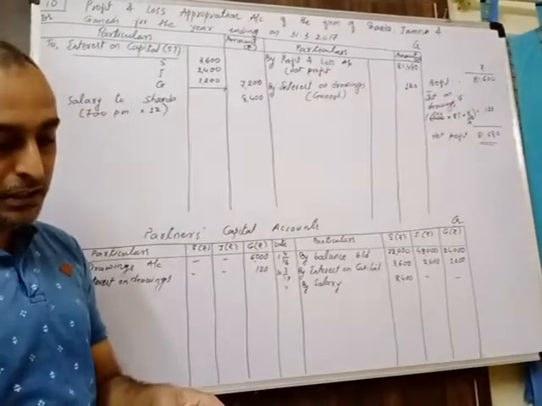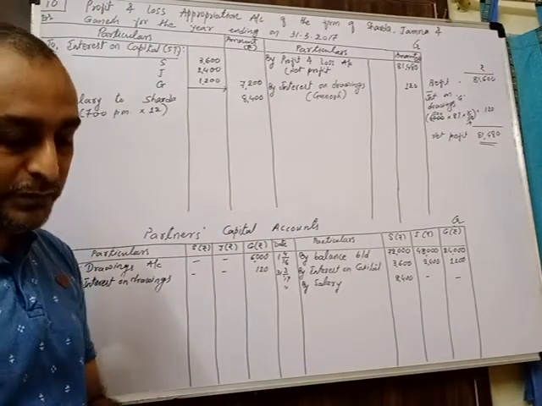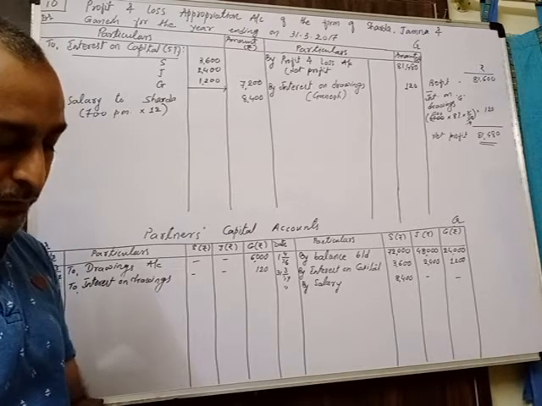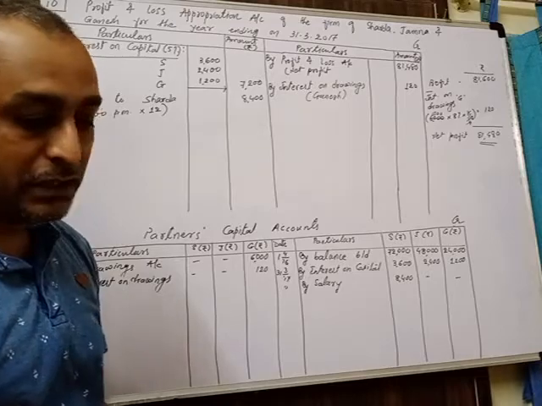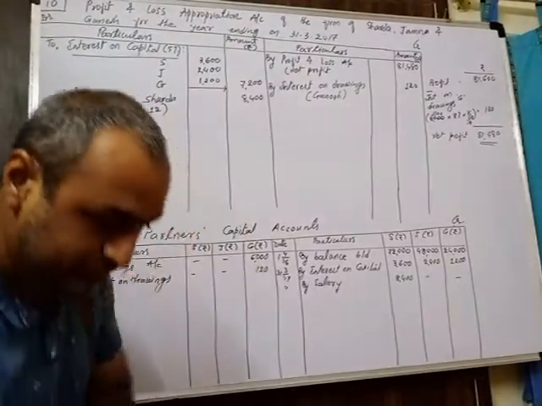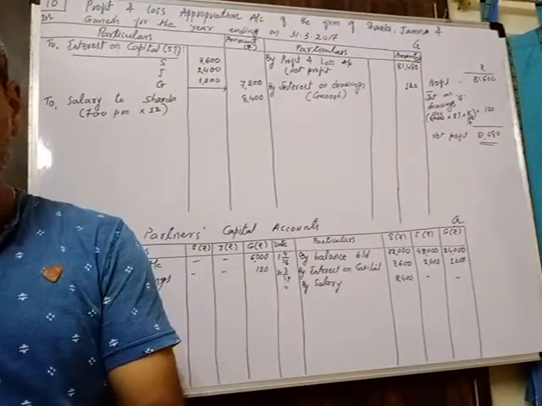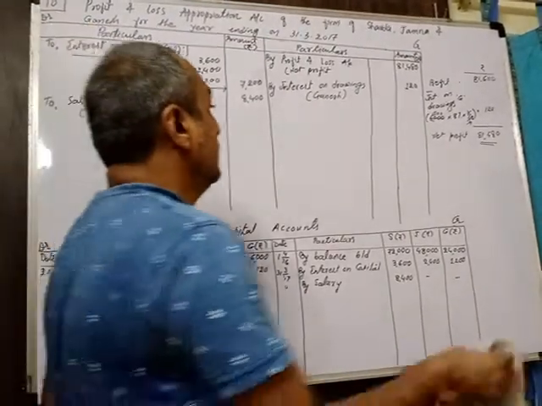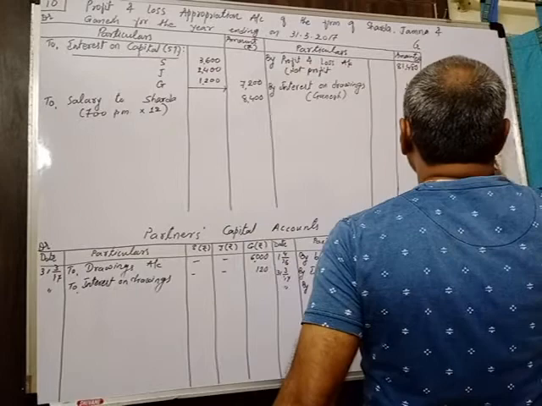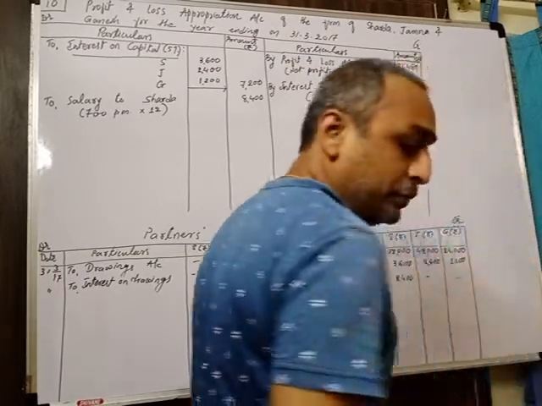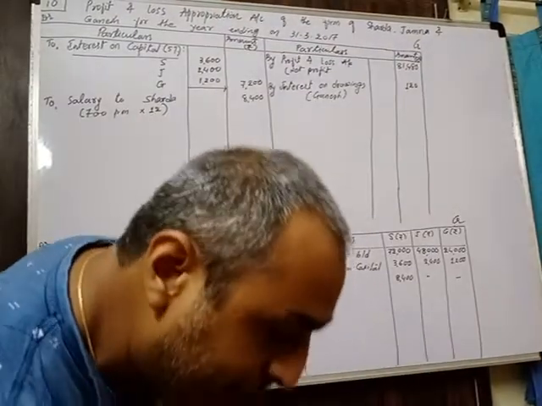Then the next one, fourth point, half profit will be distributed amongst the partners in equal proportion and remaining half in the proportion of their opening capital. Now I will show you the calculation for this, how we are going to find out the half profit and how we are going to distribute it. So I will show you the calculation again regarding this distribution of profit. Before that, I will show you what is the proportion we are going to use for the purpose of distribution of profit. Okay, so that I will show you first.